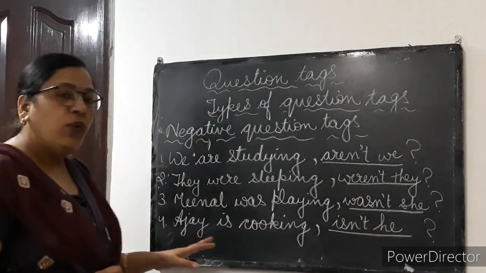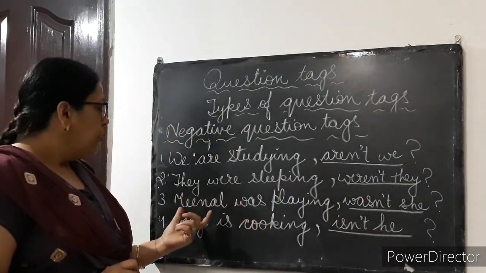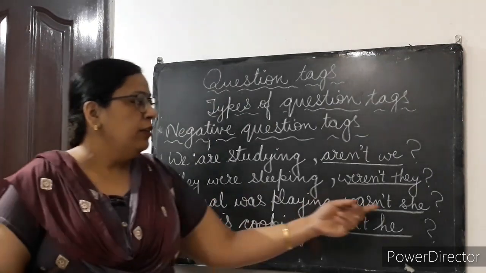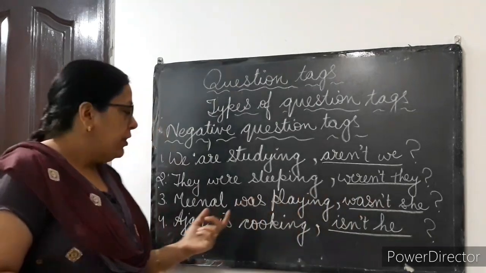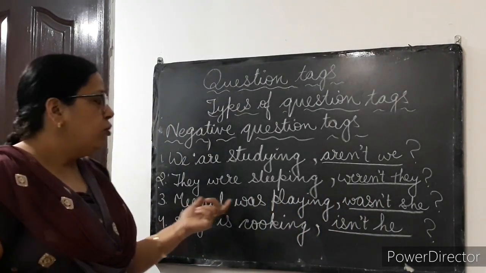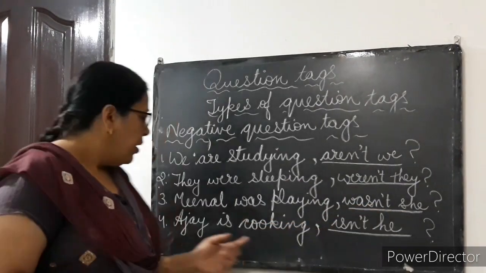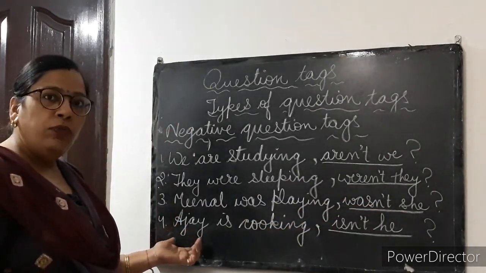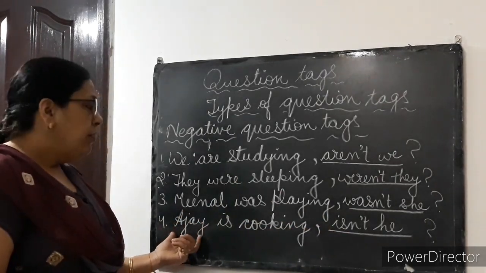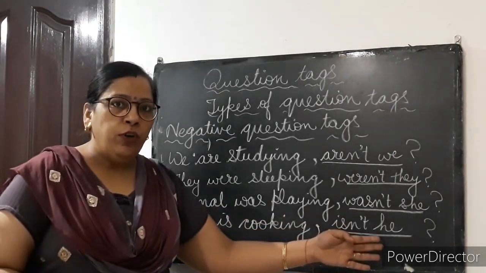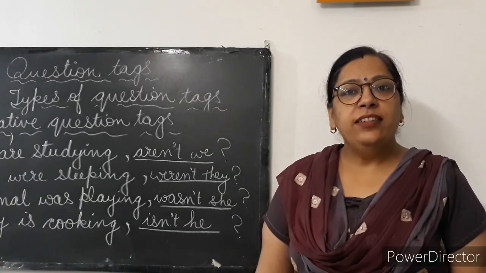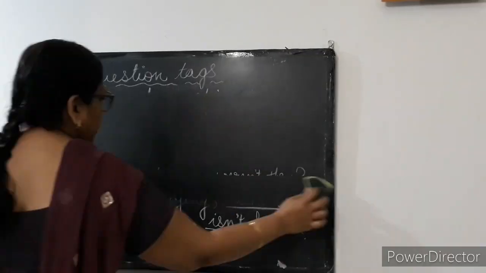So children, remember one thing, that for the proper noun, we don't write the name as it is, we write the pronoun. Agree with the subject, agree with the name. So Meenal is a girl, so the pronoun will be she. Here Ajay is a proper noun. We don't use proper nouns in the question tags. So Ajay will become he. The pronoun for Ajay will be he. So isn't he?